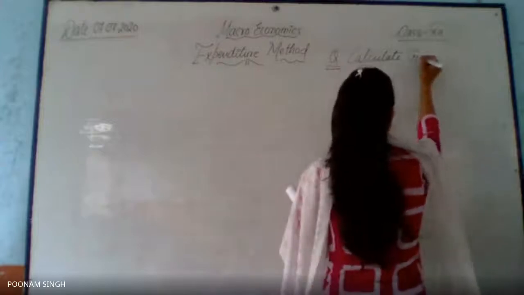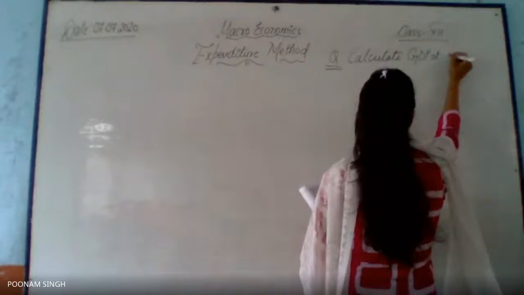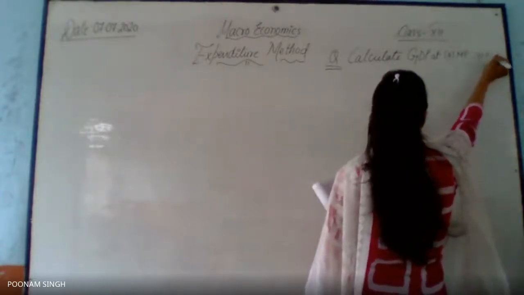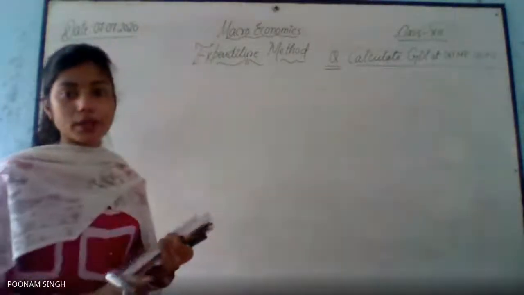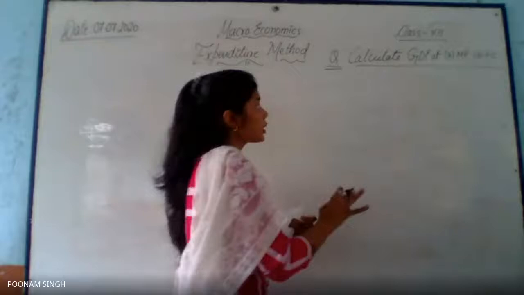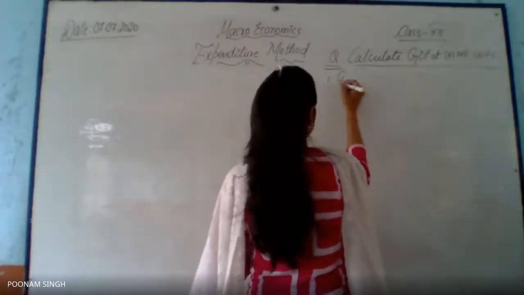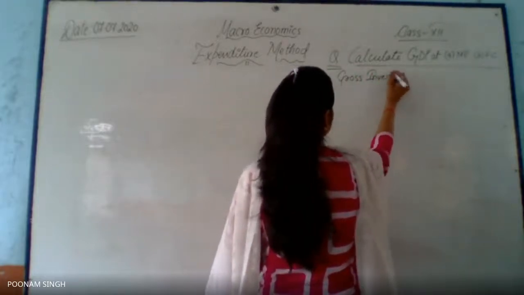This is GDP at, you have to calculate first of all MP and FC also. So what you have to do is calculate GDP at MP as well as at FC. Okay. So now let's mention the items here. Number one, I have is gross investment.